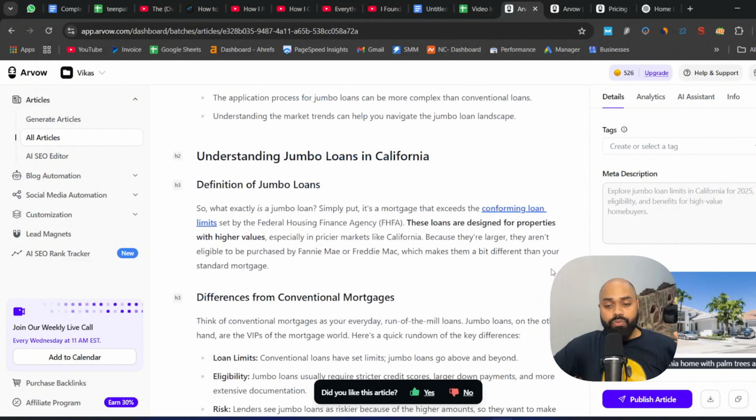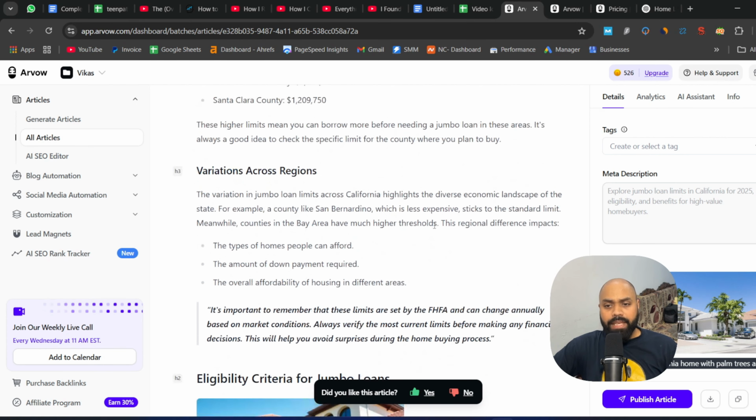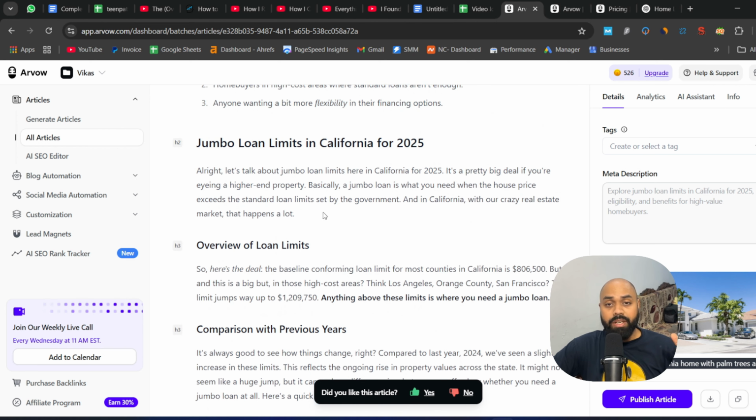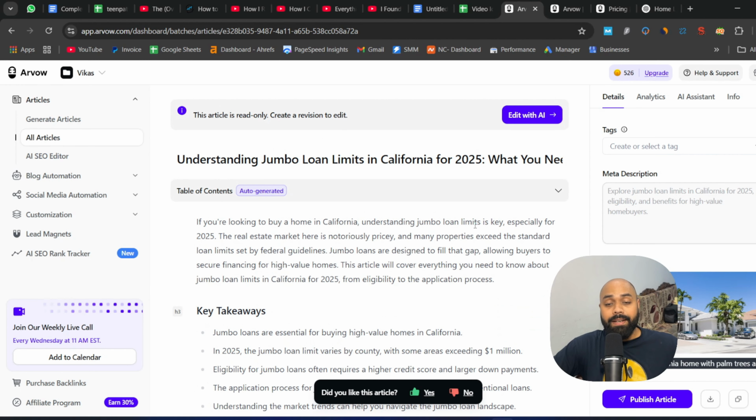Quickly, I just want to introduce you to one of the really cool features of Arvo. Sometimes you might see that you are not liking a certain portion of the article, and you want to change a certain paragraph. All you have to do is select that paragraph, and you can ask Arvo to rewrite it. You can change the tone, add a keyword, add a link. So this handy tool is there as well, and you can use it to further improve the quality of the article itself.